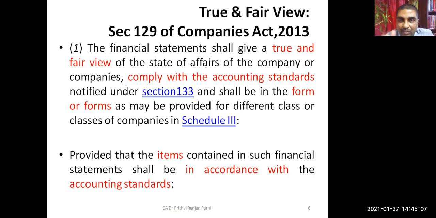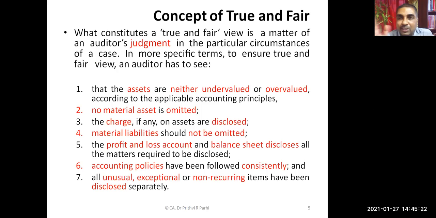I think you now got a fair idea about the concept of true and fair view, and how the financial statement can show a true and fair view. Presentation format needs to be checked. Compliance with the accounting standards needs to be checked. Plus these seven issues, just like I told: assets should not be overvalued or undervalued. Material assets or liabilities should not be omitted. If a charge is there, that needs to be disclosed. Unusual, exceptional, non-recurring items need to be disclosed. Accounting policies need to be followed consistently. Wherever any disclosure is required, that disclosure should have been made. If all these things are complied with, you can say financial statements are showing true and fair.